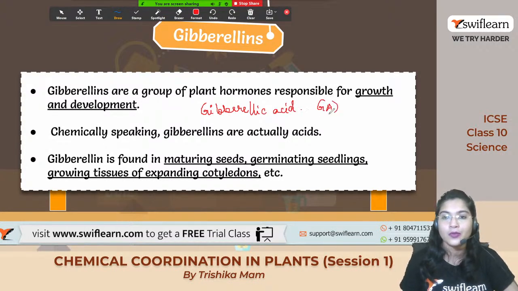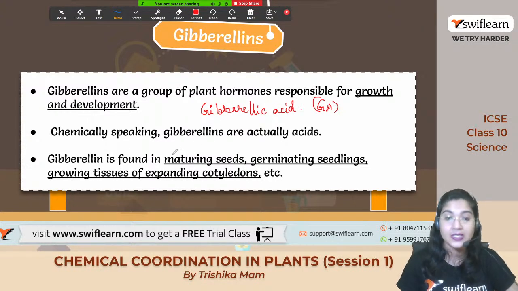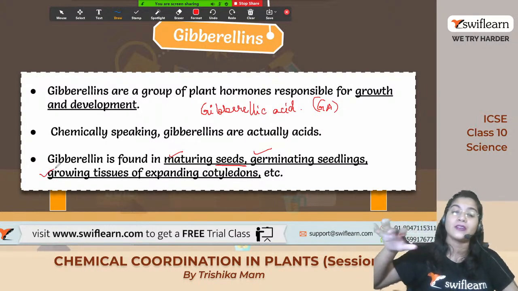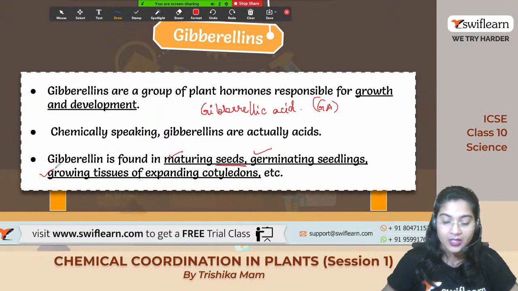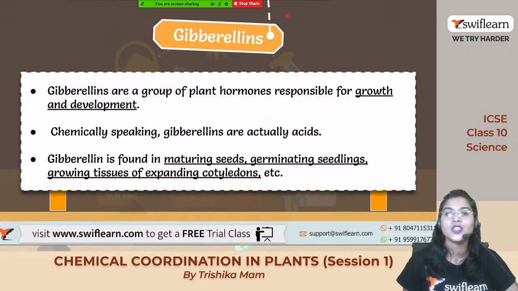Or in short we can say GA. Okay, so they basically are present in the maturing seeds because they help in germination, germinating seedlings and whatever growing parts of the plant, this gibberellin is present over there. Clear है ना up to this much?